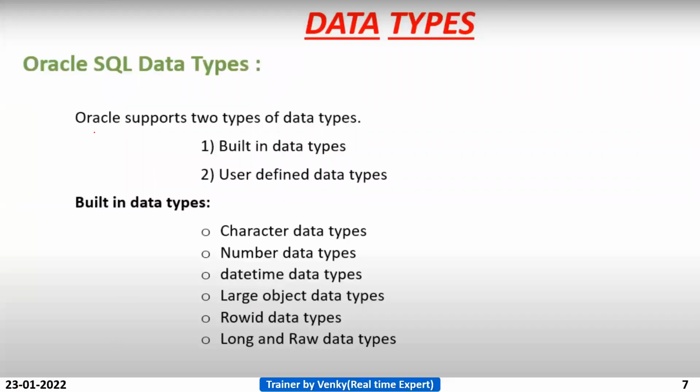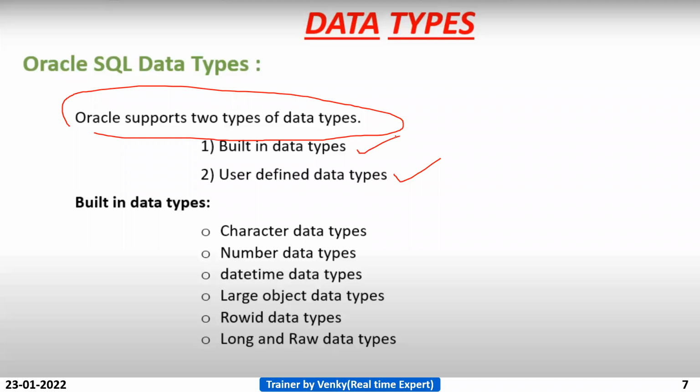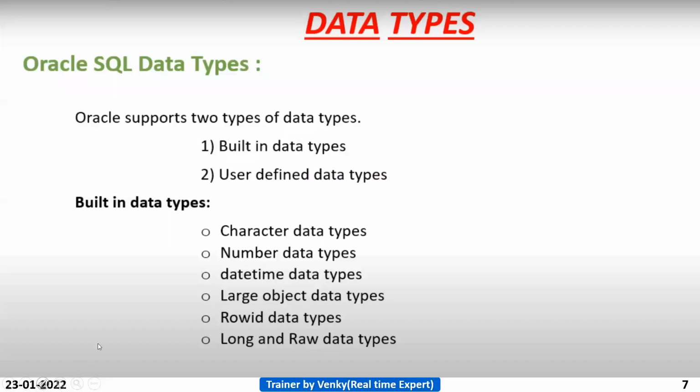See, there are two types of data types in Oracle. One is user defined data types. Another one is built-in data types. So what are built-in data types?